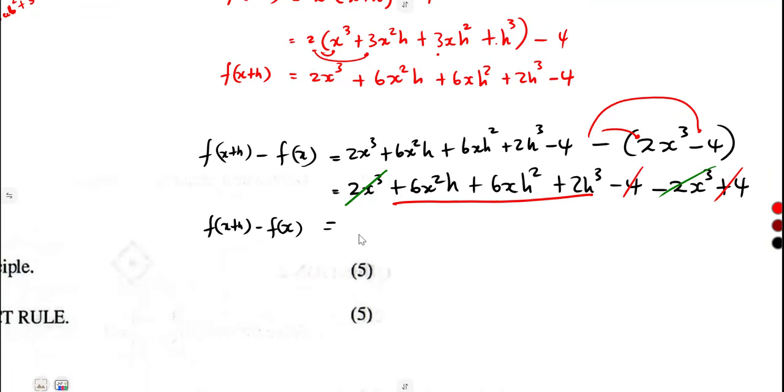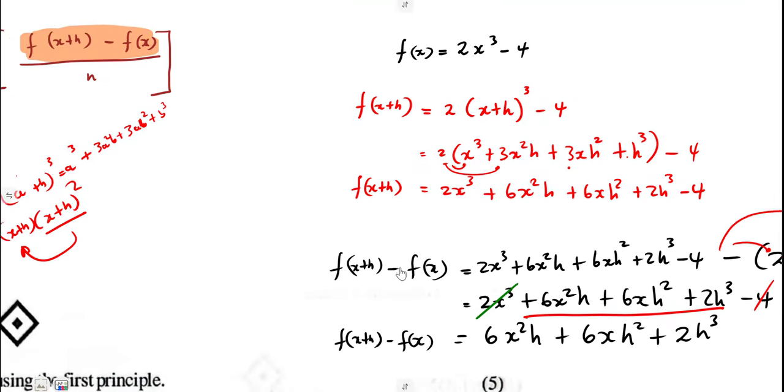This is what you're going to remain with, and that's equal to 6x squared h plus 6x h squared plus 2h cubed. Right, so this is it. Yes, that is what you are going to have at the end. All right, so now let us substitute into our formula this whole part that we have here.